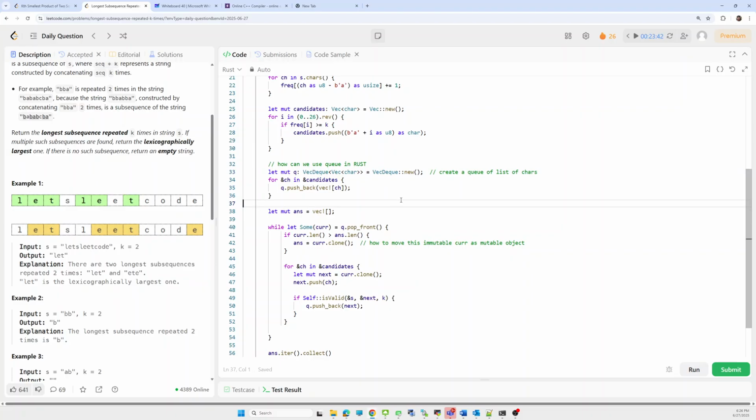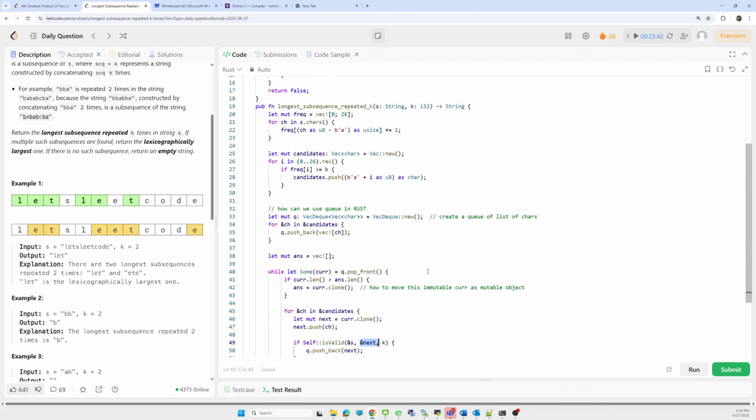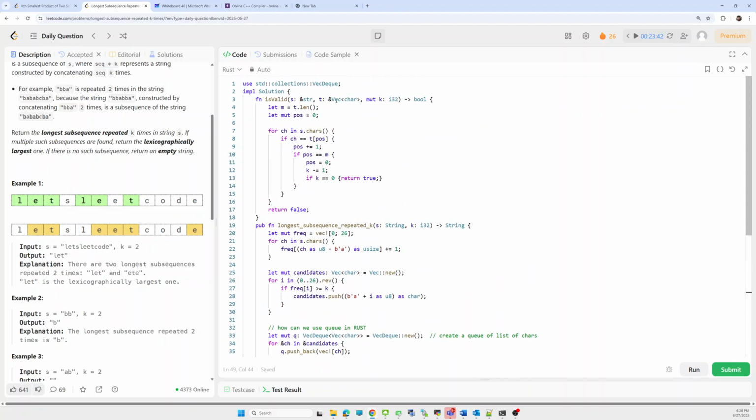Okay, so why am I taking a VecDeque of Vec of char? Because I am sending this next string to the validation part, and I want index-based access there. In Rust we are unable to access the characters or elements of a string by index, so we would have to typecast again.